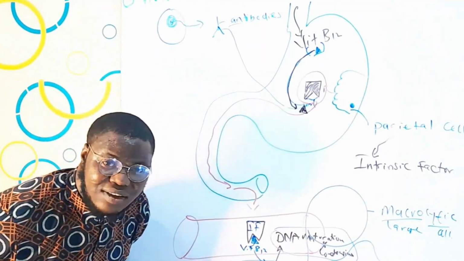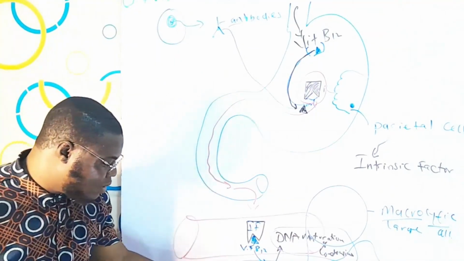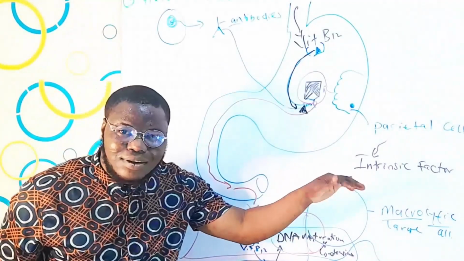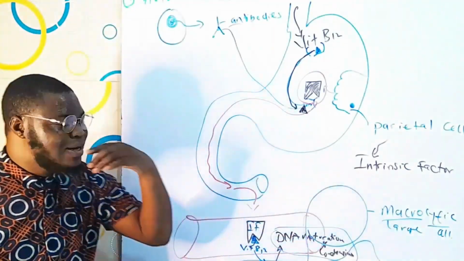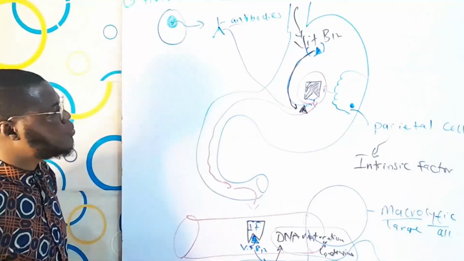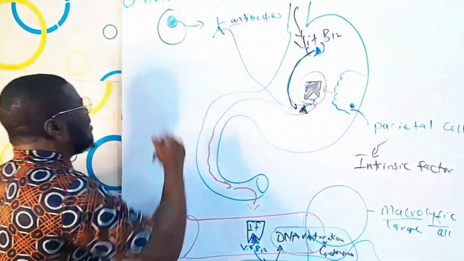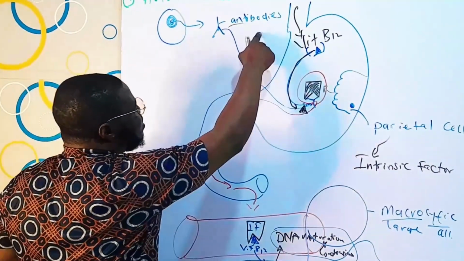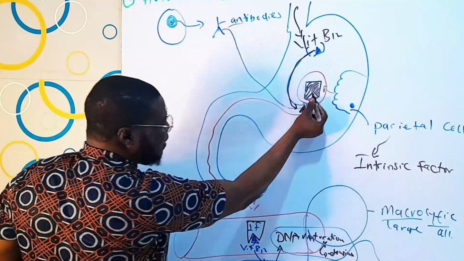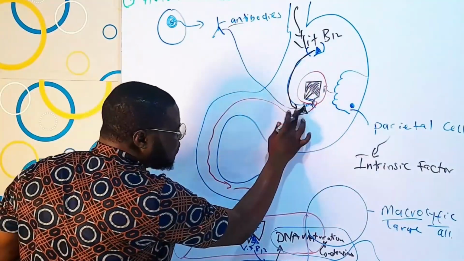And that is going to make the red blood cells normally large macrocytic cells. Now, that is not the end. Apart from the fact that these cells can release antibodies that will bind with the intrinsic factor, thereby taking away the space for vitamin B12,